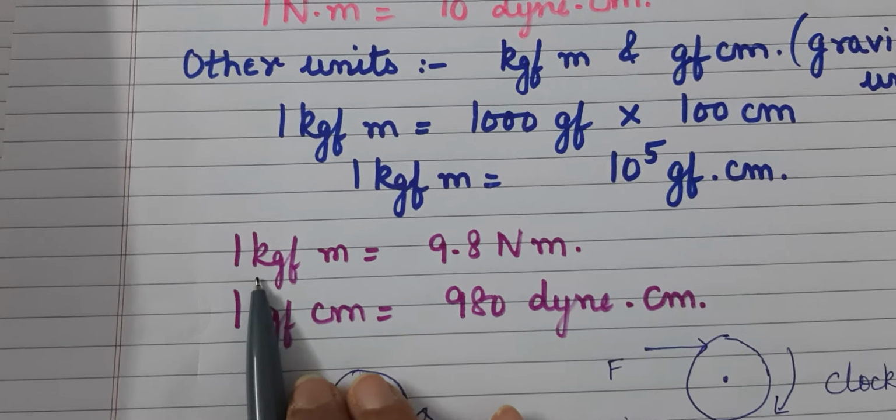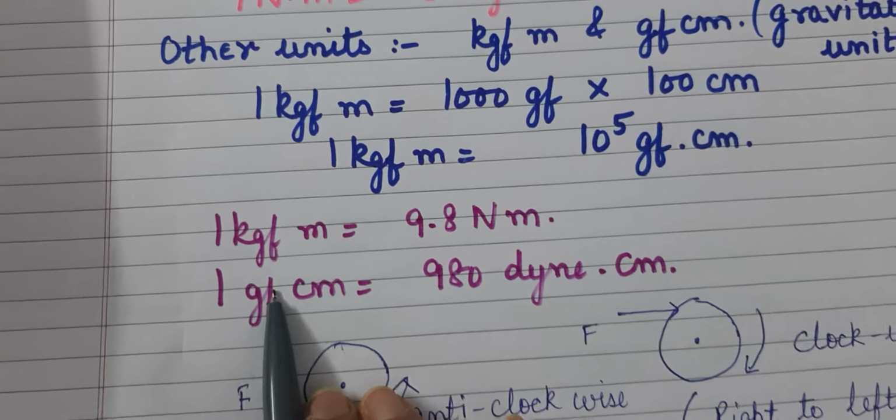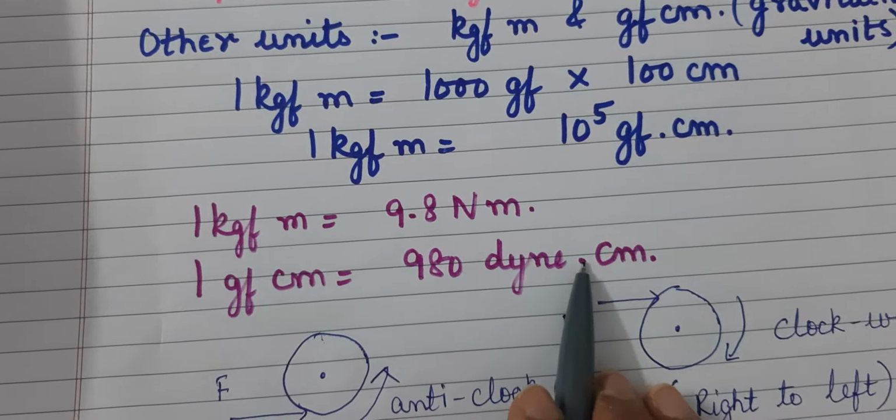Then we should also know that 1 kgf meter is 9.8 Newton meter, and 1 gf centimeter is 980 Dyne centimeter.